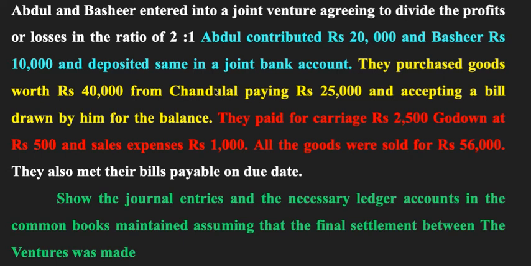In my previous video, I had started with joint venture account. We had a problem there, and from the information given there, we had created journal entries and then different ledger accounts, and we had then passed all those journal entries into their respective ledger accounts.